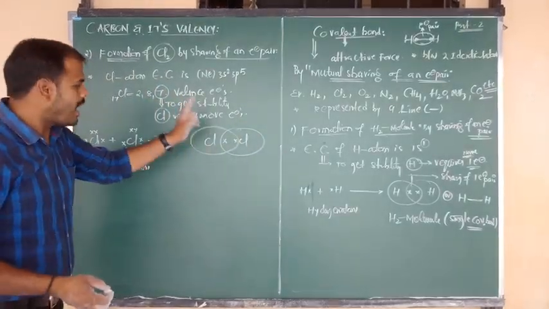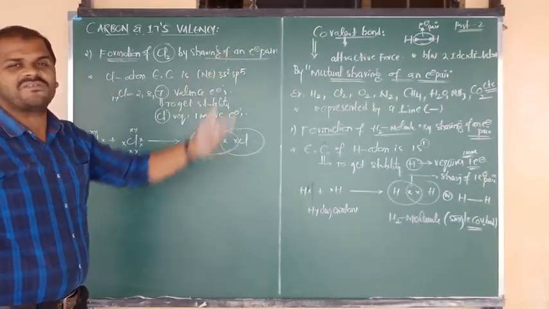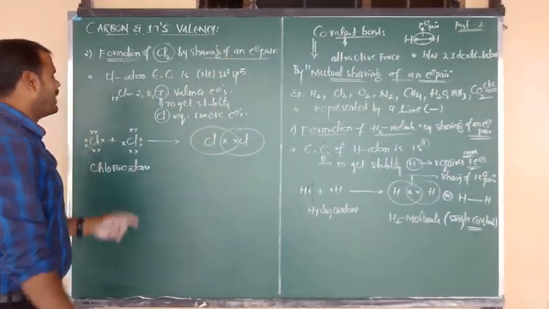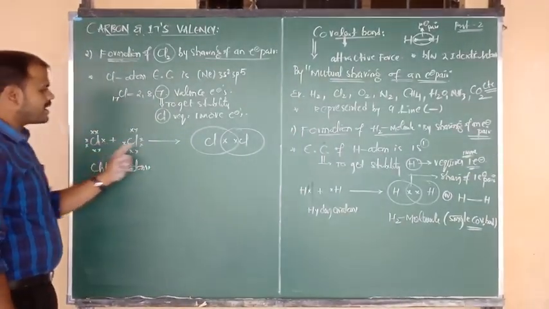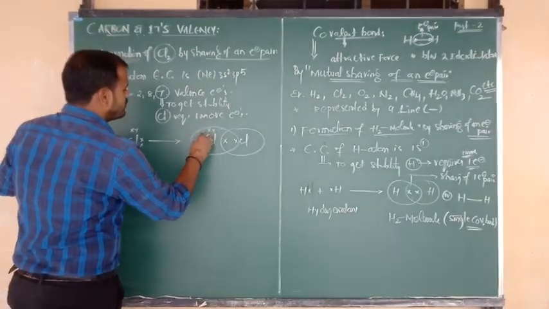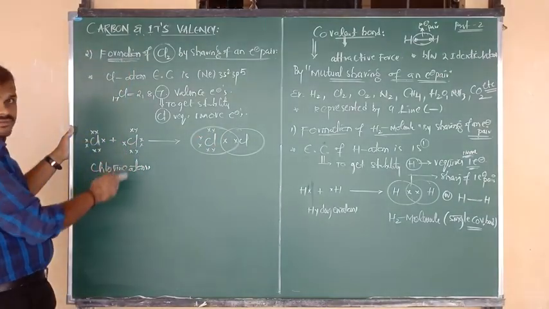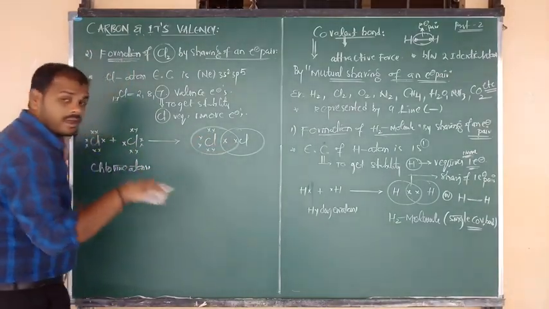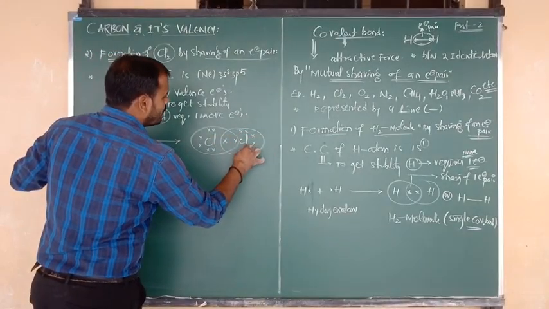Mutual sharing of an electron pair between 2 identical atoms. Again the definition of covalent bond. But actually chlorine contains totally 7 electrons. So 1 electron contributed here, remaining 6 electrons: 1, 2, 3, 4, 5, 6. Again chlorine contains 7, 1 electron contributed here, and remaining 6: 1, 2, 3, 4, 5, 6.